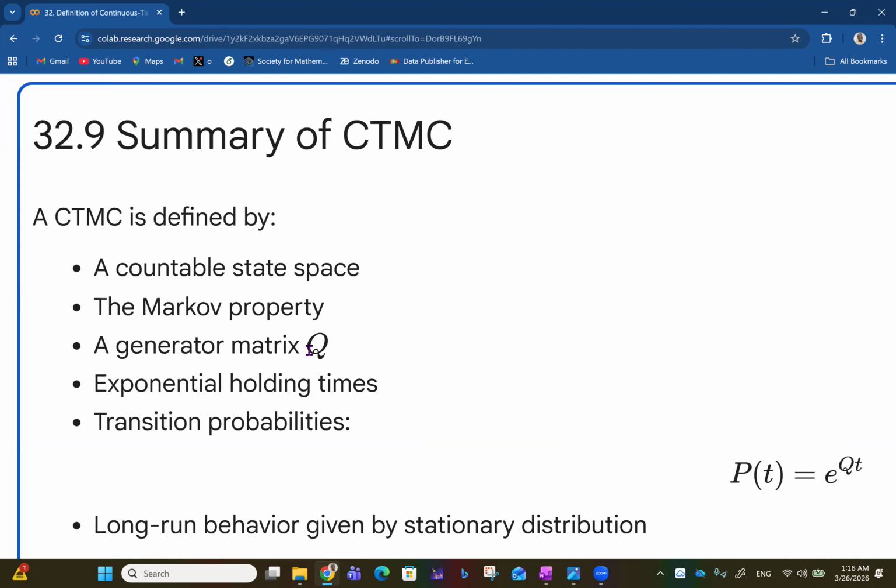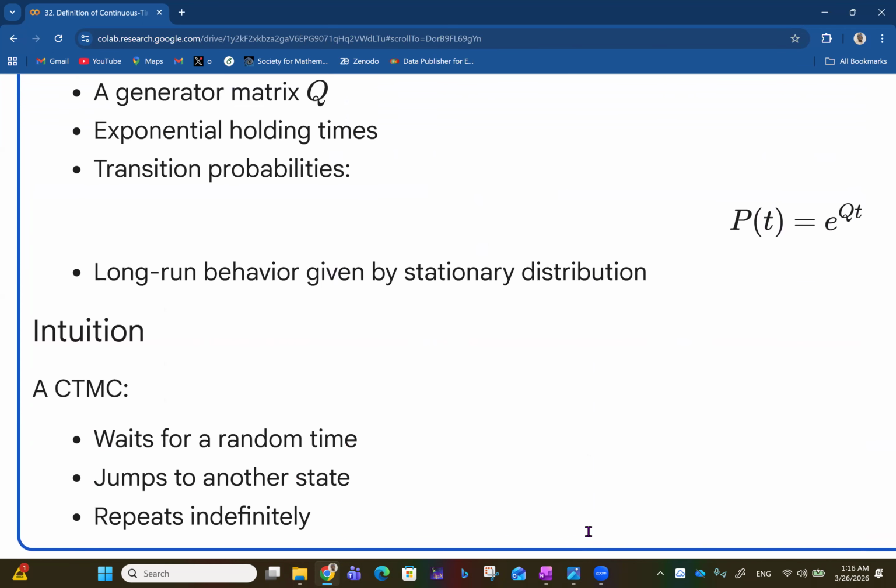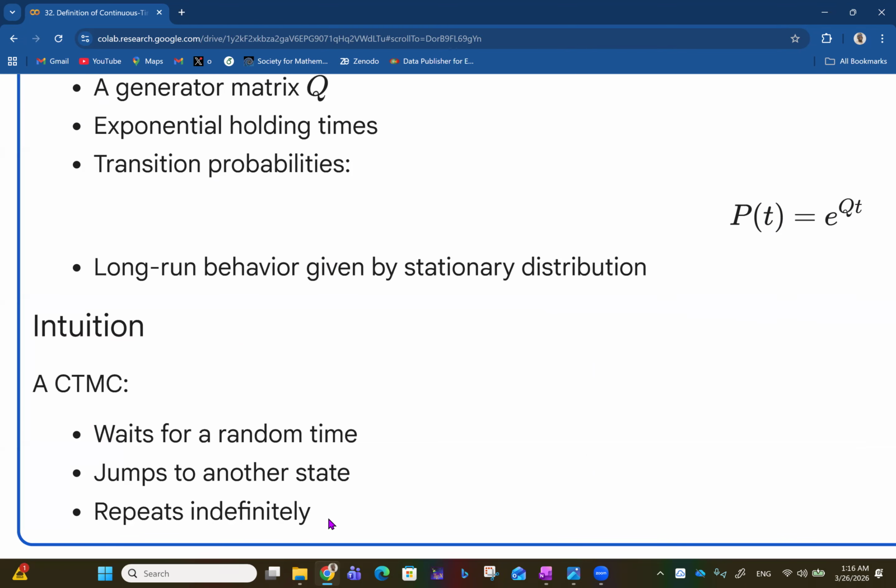Then we talk about a generator matrix Q, exponential holding times and transition probabilities, with the relationship that the transition probability is equal to the exponent of the generator matrix Q multiplied by time. And then we have the long run behavior given by the stationary distribution. The intuition here is that a continuous time Markov chain waits for a random time and jumps to another state, and this repeats indefinitely.